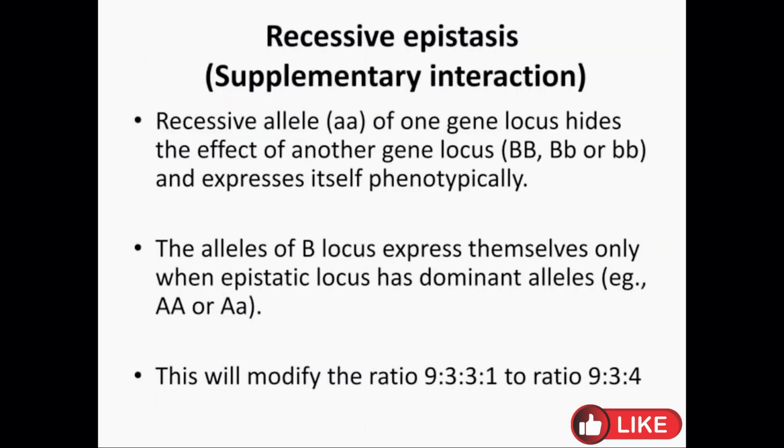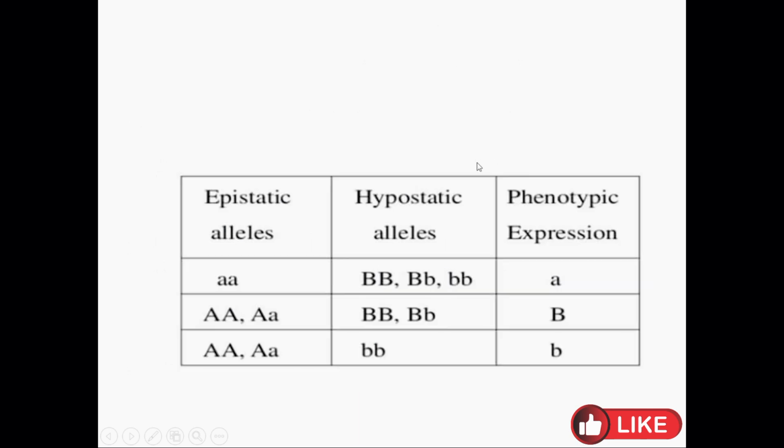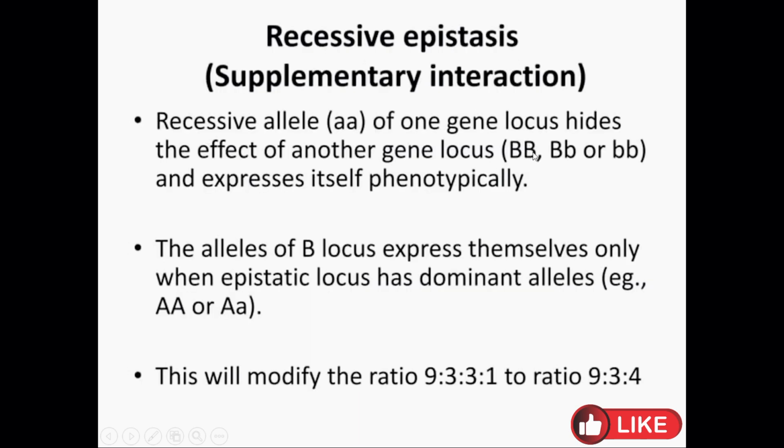Then what is recessive epistasis? A recessive allele, for example small aa of one gene locus, hides the effect of another gene locus, that is capital BB, heterozygous Bb or small bb, and expresses itself phenotypically. The alleles of the B locus express themselves only when the epistatic locus has a dominant allele. Recessive epistasis masks, hides, prevents or suppresses the effect of another dominant gene present at another locus, and it also modifies the Mendelian ratio of 9:3:3:1 into 9:3:4.